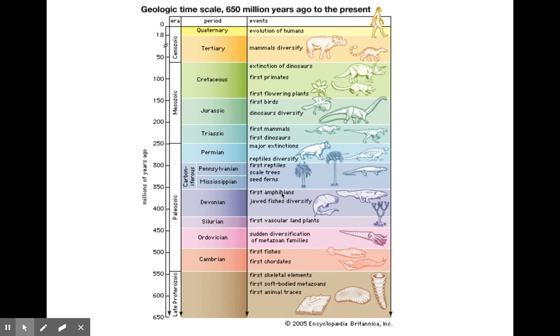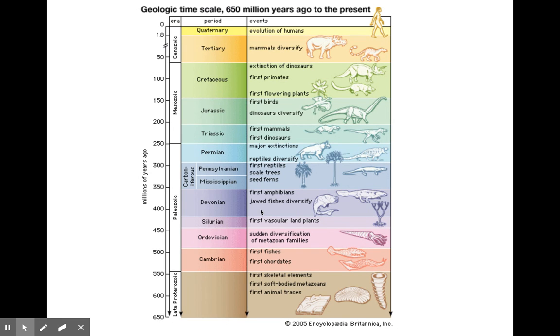Now think about this, right? Fish live underwater. Amphibians live both in the water and on the land. So they're the good in-between. Then we're starting to see more complex plants evolve, like trees. And now we're going to see amphibians evolve into reptiles. Reptiles are going to hang out on land, and they start to get diversified. It just means more different kinds of reptiles out there.